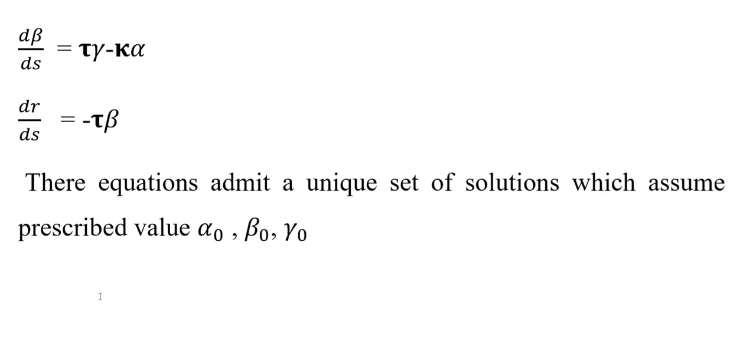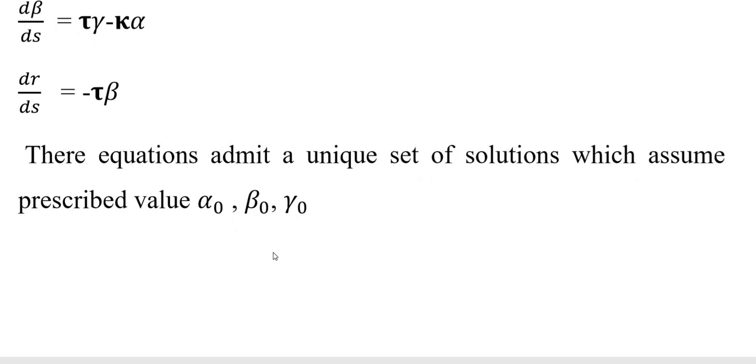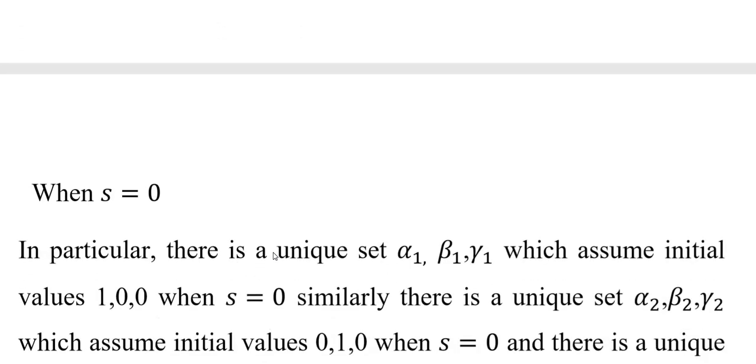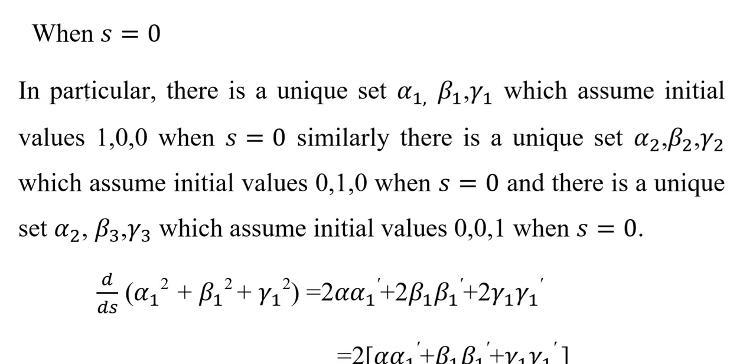The equations admit a unique set of solutions which assume prescribed values of alpha naught, beta naught, gamma naught. So when s is equal to 0, in particular there is a unique set alpha 1, beta 1, gamma 1, which assumes initial values 1, 0, 0, forming a linearly independent set. When s is equal to 0, the second set alpha 2, beta 2, gamma 2 has initial values 0, 1, 0. Similarly, for the unique set alpha 3, beta 3, gamma 3, the initial values are 0, 0, 1 when s equal to 0.